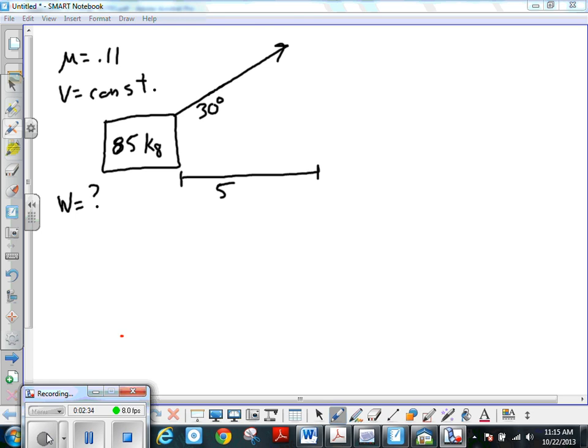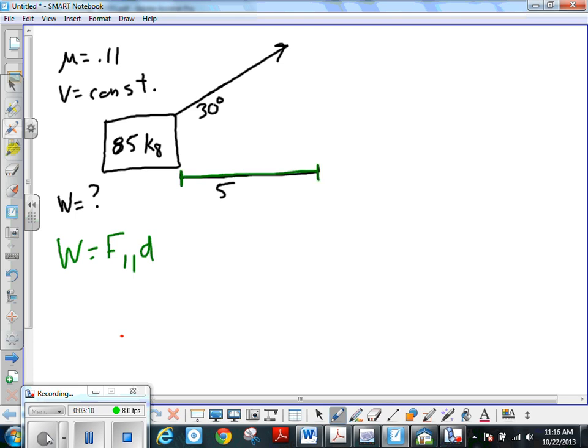So if I'm asking you how much mechanical work is done on this system, it would be 0 because the velocity is constant. But if I'm asking how much work you're doing, that would be equal to the amount of work that is being done on the surfaces, increasing the heat. Okay, so what we want to figure out here is, well, we know that work here is defined as a force parallel to a displacement. So we know that our displacement here is 5 meters.